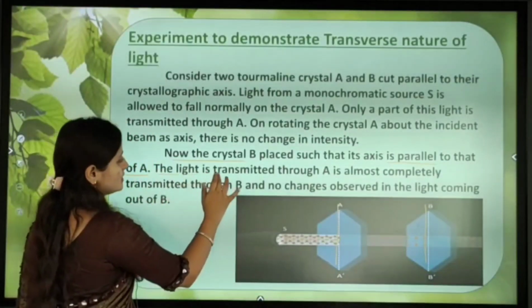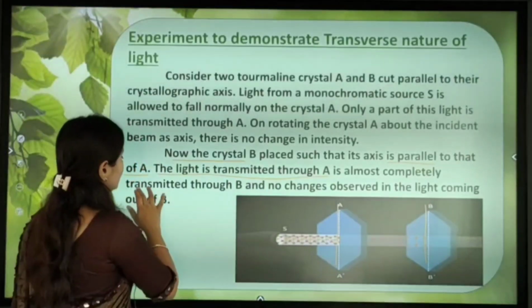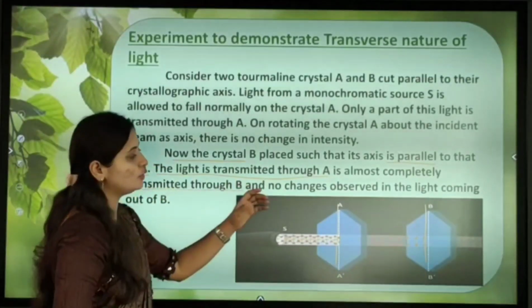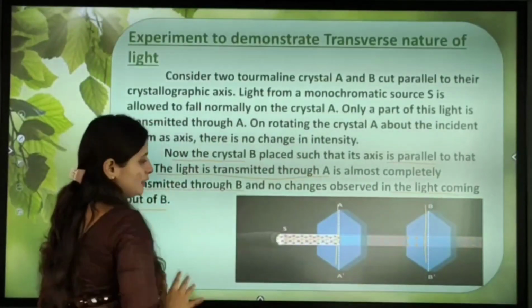The light transmitted through A is almost completely transmitted through B, and no change is observed in the light coming out of B.